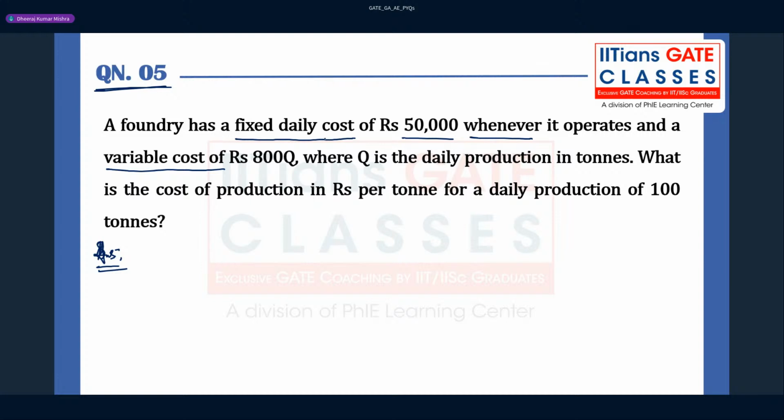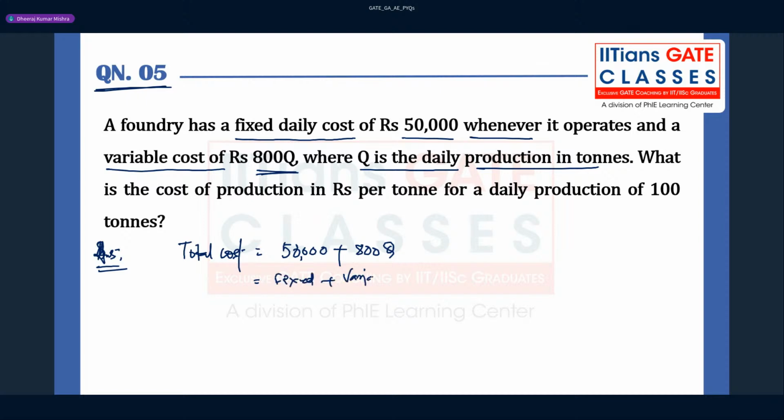So a foundry has a fixed daily cost of 50,000 rupees whenever it operates, and a variable cost of 80Q, where Q is nothing but the daily production in tons. So you can write here the total cost. What is total cost, guys? Total cost is nothing but the fixed cost plus the variable cost, so 50,000 plus 80Q.